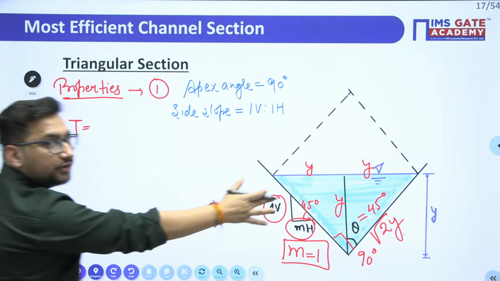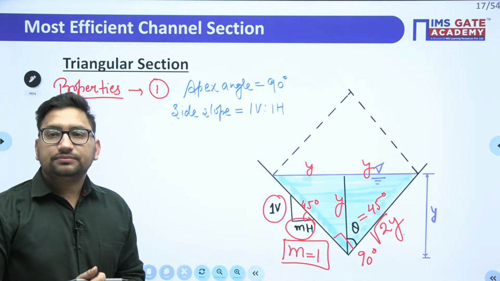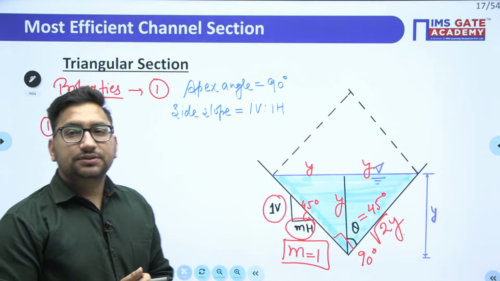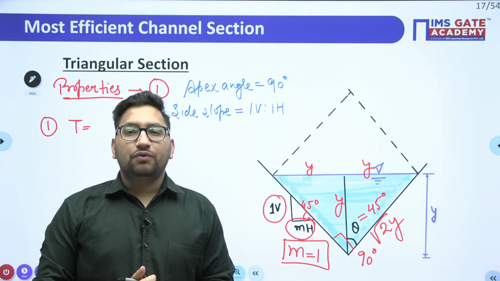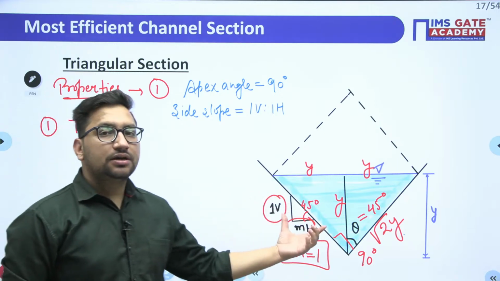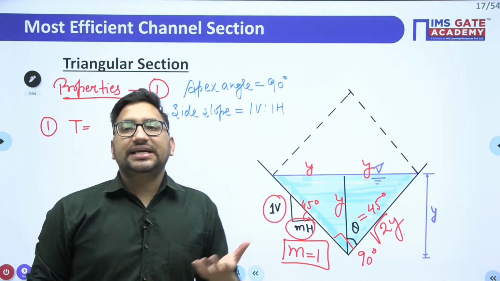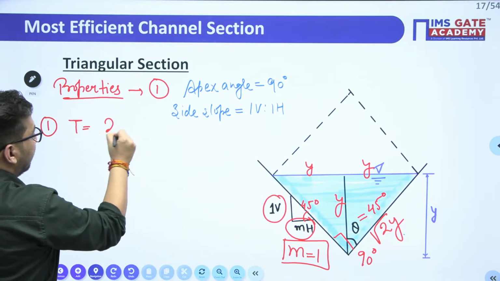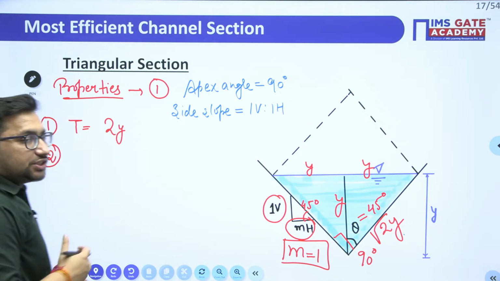What will be the top width for this particular channel? I have told you the characteristics of this most economical channel. Yes, it is going to be equal to 2 times y. So this is your top width.